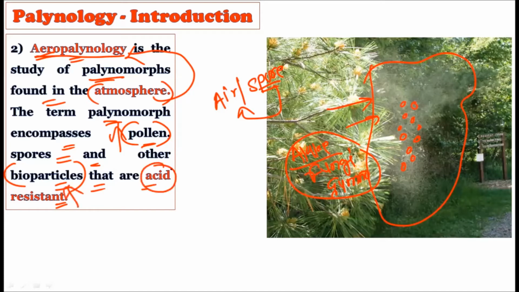This bioparticle is generally acid resistant, and it is generally a living particle. So the pollen grains all come under this. So in aeropaleontology, we study the pollen, spores, or palynomorphs found in the air. Atmospheric spore study can be considered aeropaleontology.